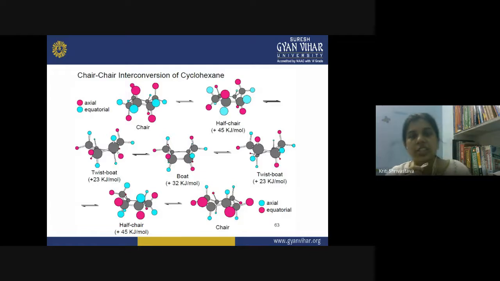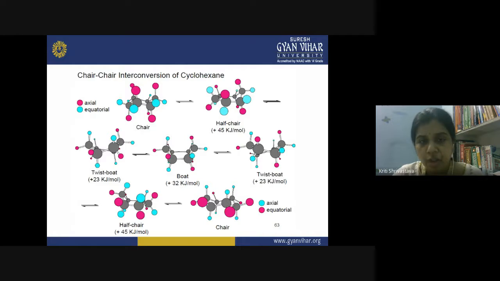This is the chair-chair interconversion of cyclohexane. See, this process is a really spontaneous one. It is taking place even at room temperature. And when the chair form is getting converted into another chair form, what happens? Your chair conformation is going through a lot of changes. So, what are the other structures through which the chair conformation is passing?